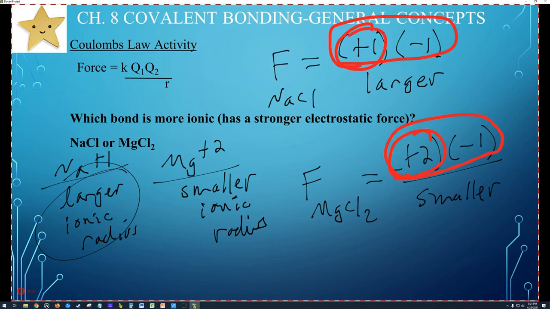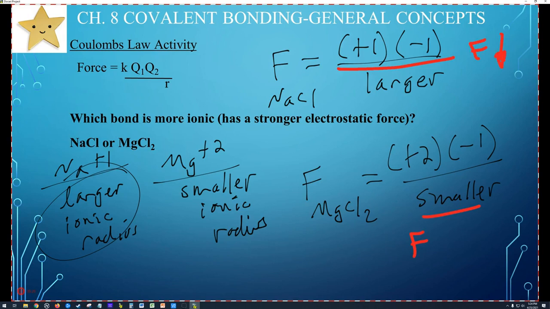And then we are dividing by a number up here that's larger, which means it's going to get smaller. So F is going to get smaller the larger that gets. And then down here we got smaller, so that means the force is going to get larger. So that tells me that the force of MgCl2 is greater than the force of NaCl. So magnesium chloride is going to be more ionic. It's going to have a stronger force.